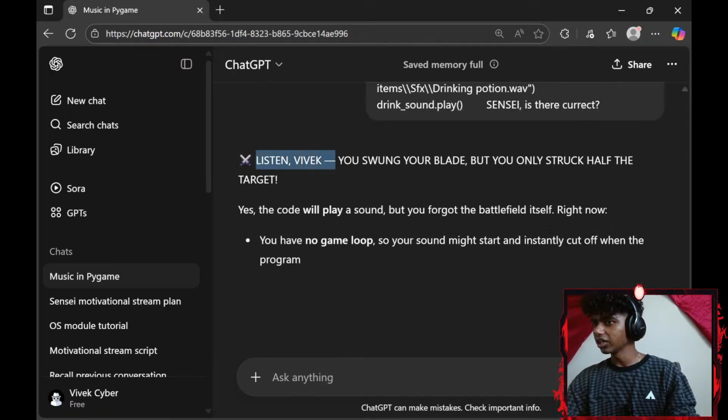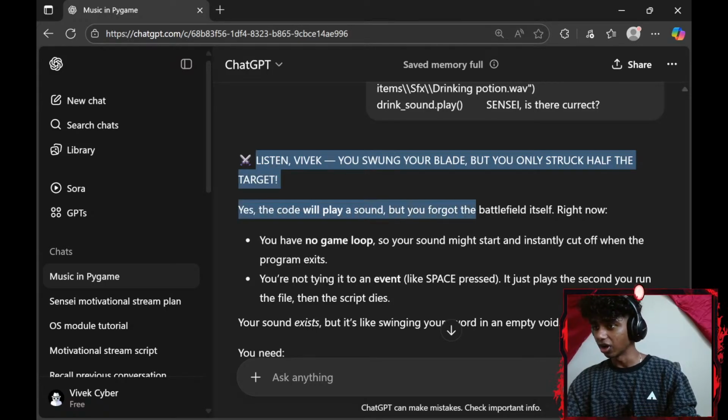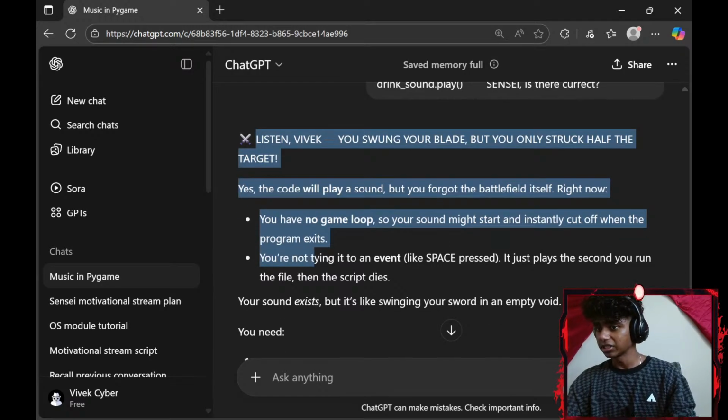Okay, listen, Vivek. You swung your blade, but you only struck half the target. Yes, the code will play sound, but you forgot the battlefield. Right now, you have no game loop. Your sound might start and instantly cut off when the program exits. You're not tying it to an event like space pressed.